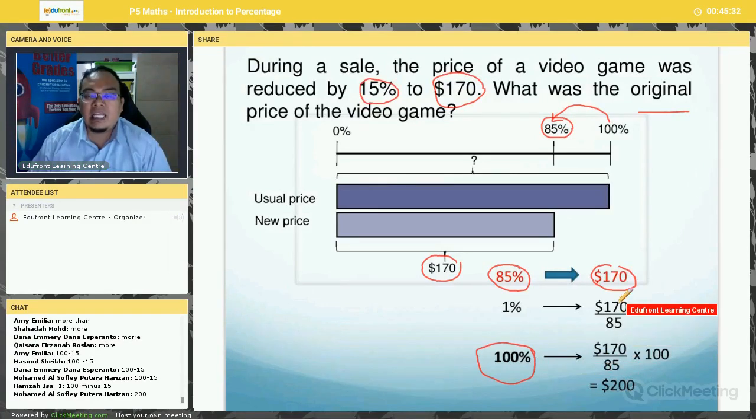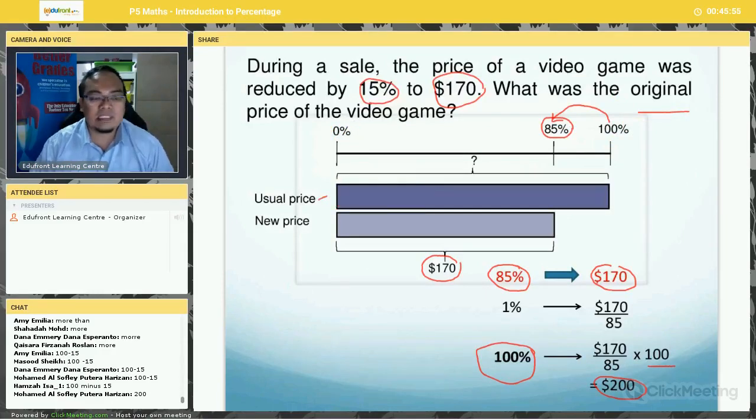Very simple. 170 divided by 85 multiplied by 100, and you get $200. So check, you can see that $200 is more than $170, and this $200 is 100%, which is the usual price.